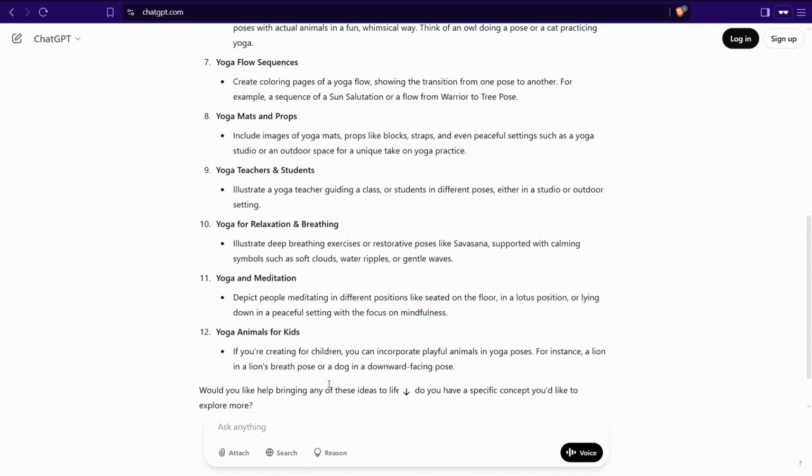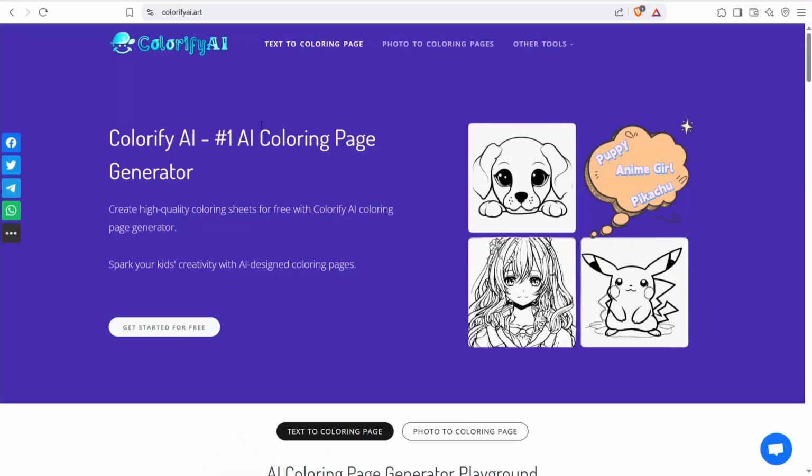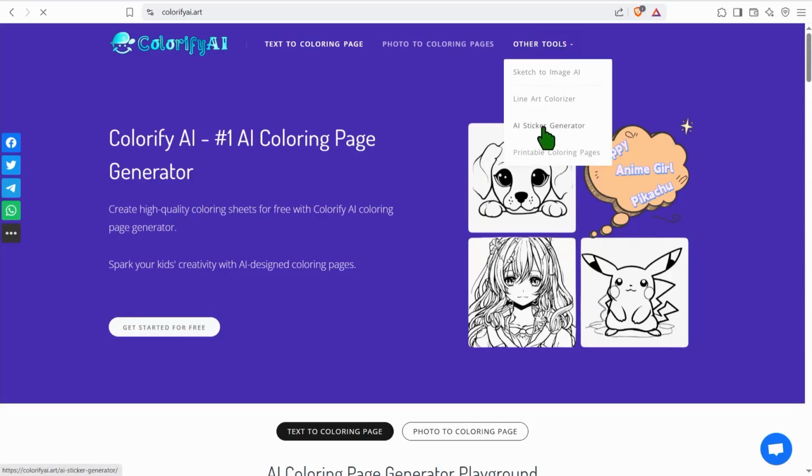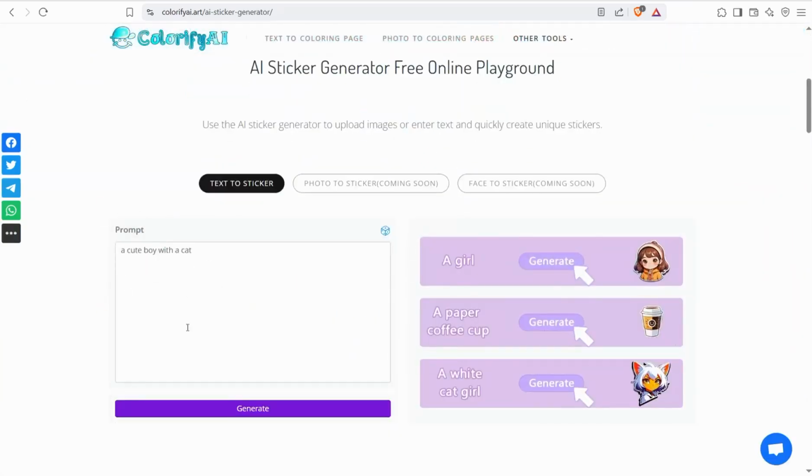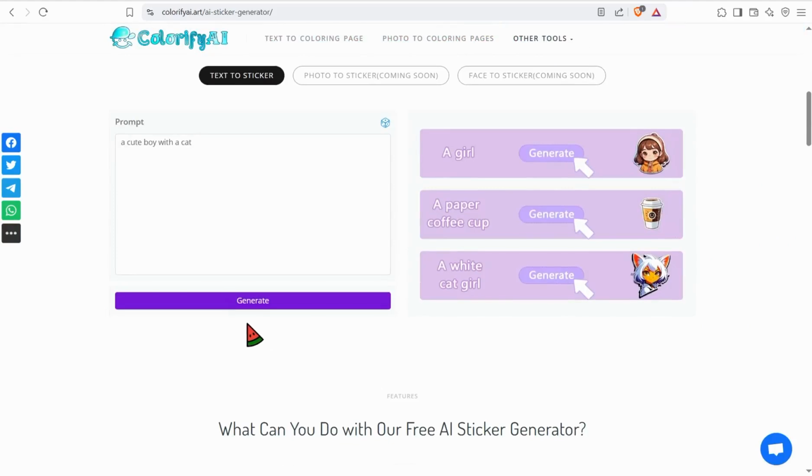Simply on the same website, clarifyai.art. Here on the homepage of this amazing website, you can head over to the option other tools and select this one, AI sticker generator, where you can convert your idea and your prompt to a beautiful and stunning sticker.